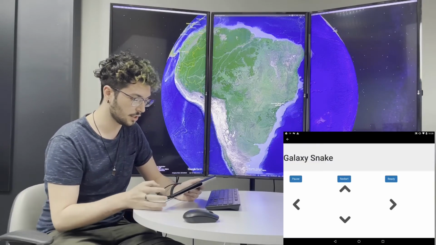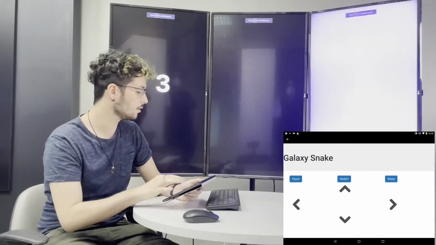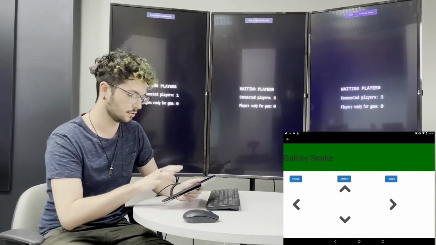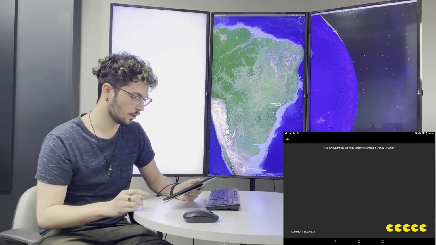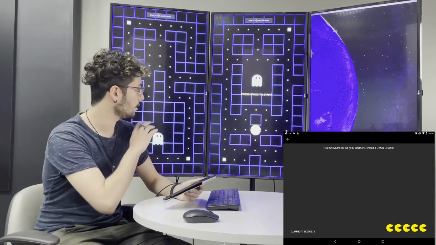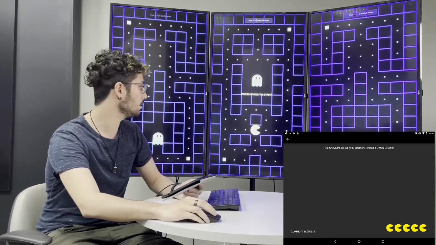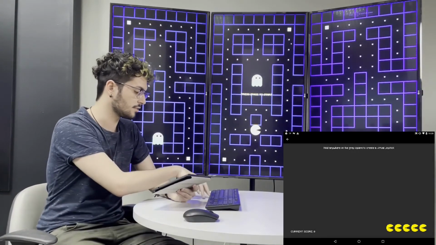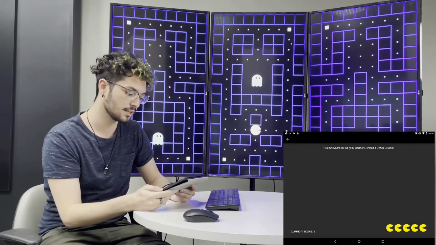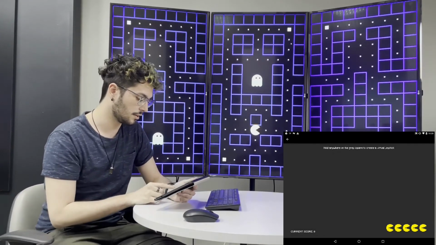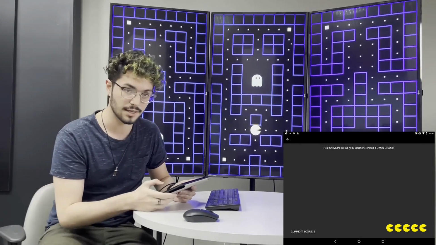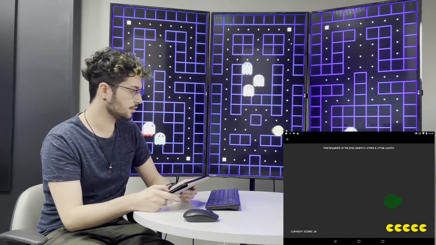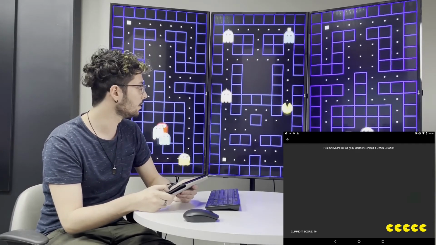Here you can see the same thing for the snake game. The game started and the controller opened. And for the Pac-Man game, you can see that it opens on all screens. And here, if I just press start, you can see that the game starts. In the controller here, I have a current score, which updates in real time, and also a lives counter. And here you can see that I can already play the game.